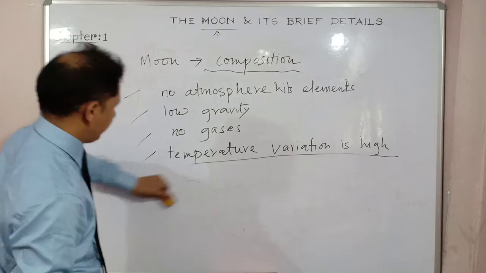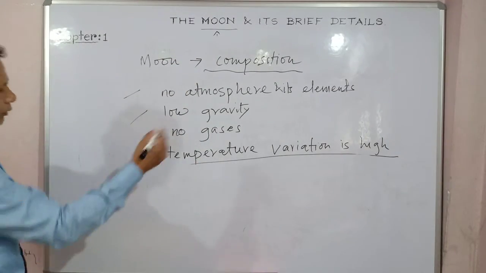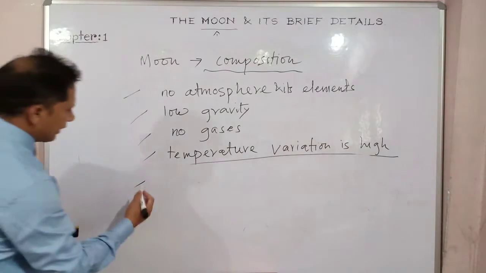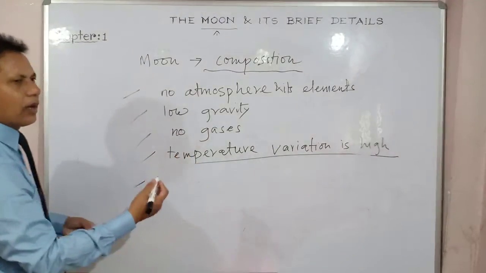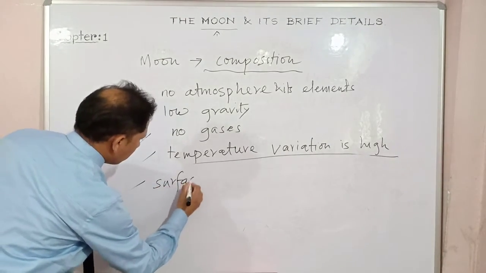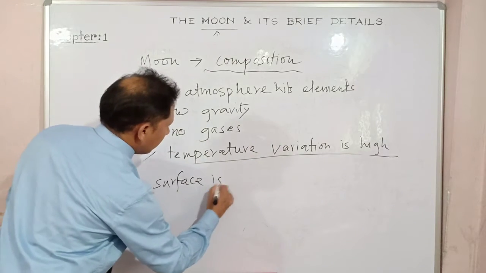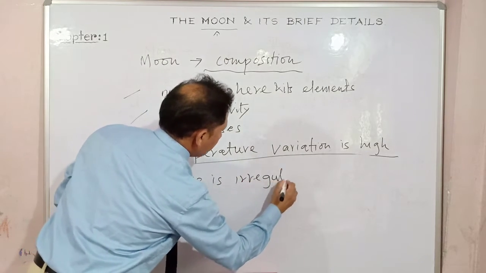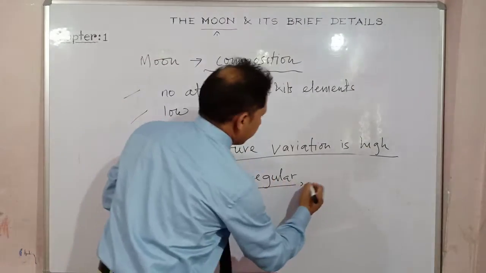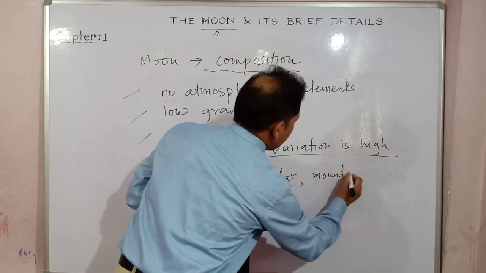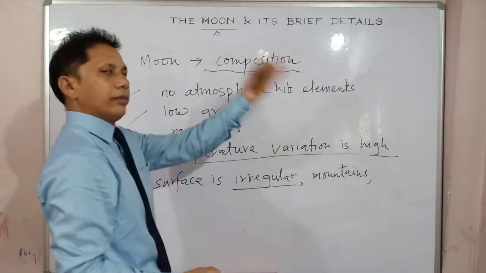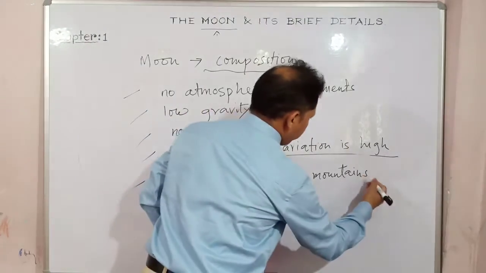There are some other facts. Now, the composition, as I have said. If you want to know the composition, it is the surface topography, the surface of the moon. The surface is quite irregular. It's not a smooth flat surface. There are mountains, as noticed and observed by our astronauts and scientists.